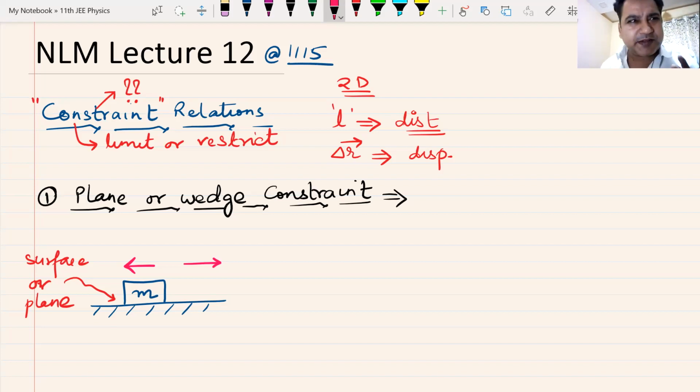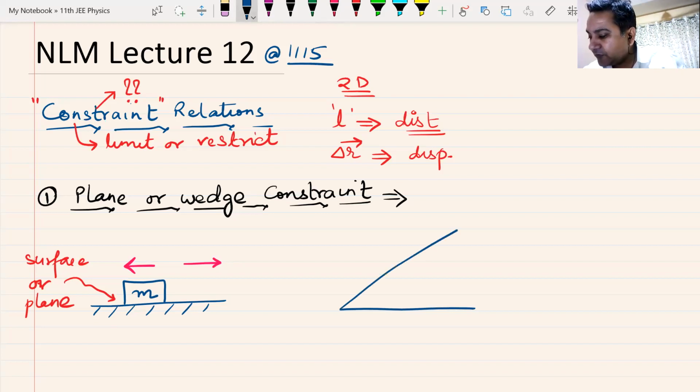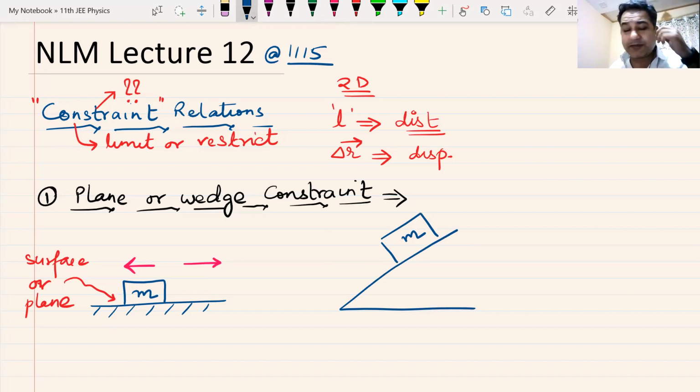We have used this many times in the questions that we have done, that if something is kept on a plane, it can only move along the plane. This is nothing but a plane constraint. We have done it. Now you probably know its name, that it is known as a plane constraint. We have also used this in a question where a body of mass m is kept on an inclined surface.